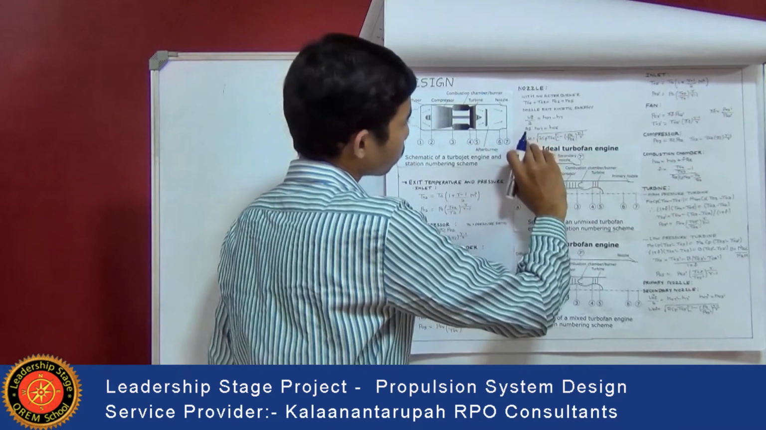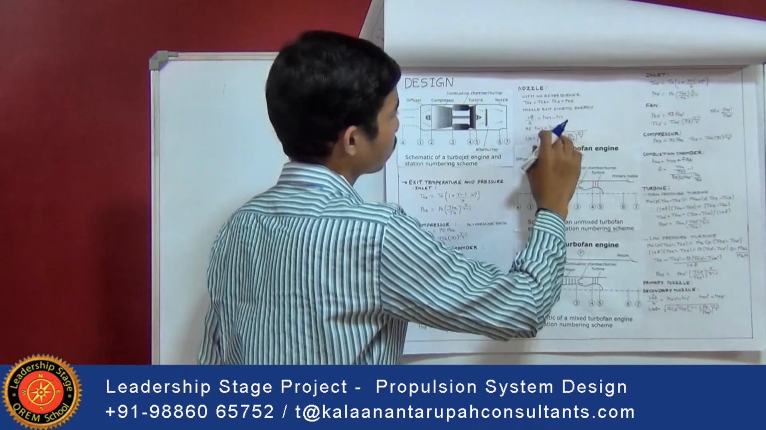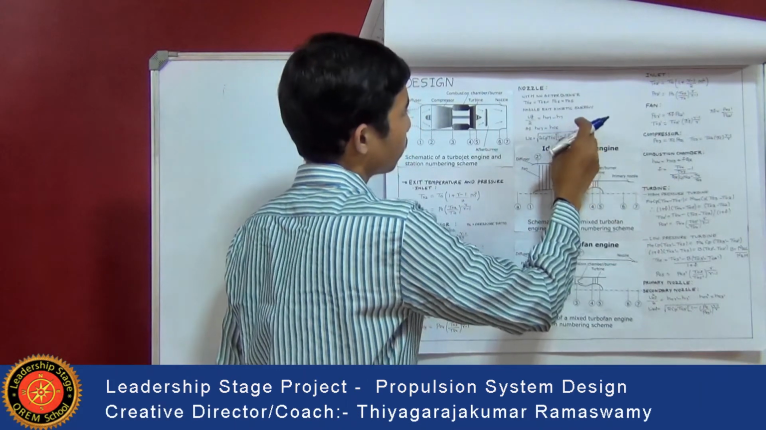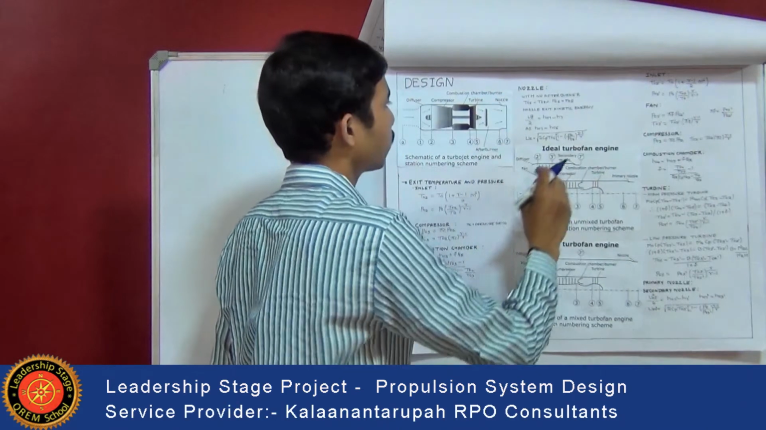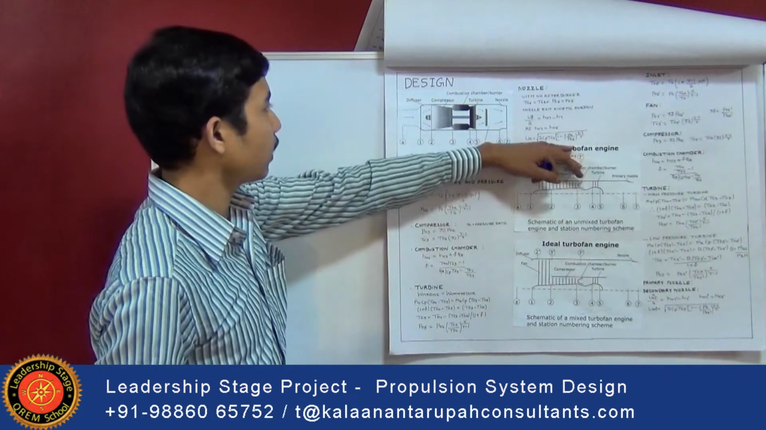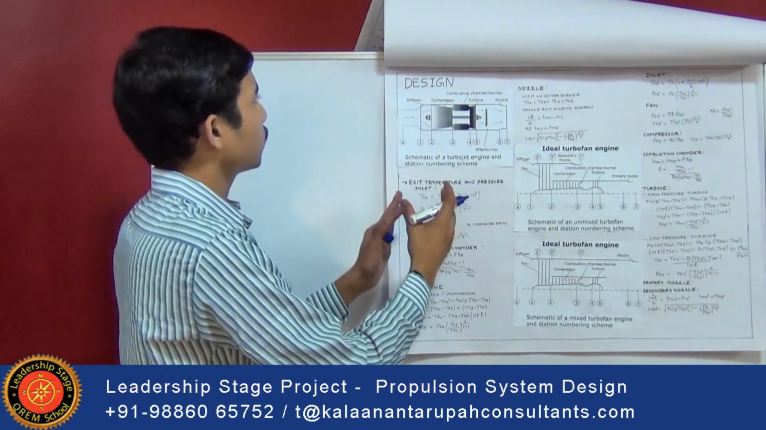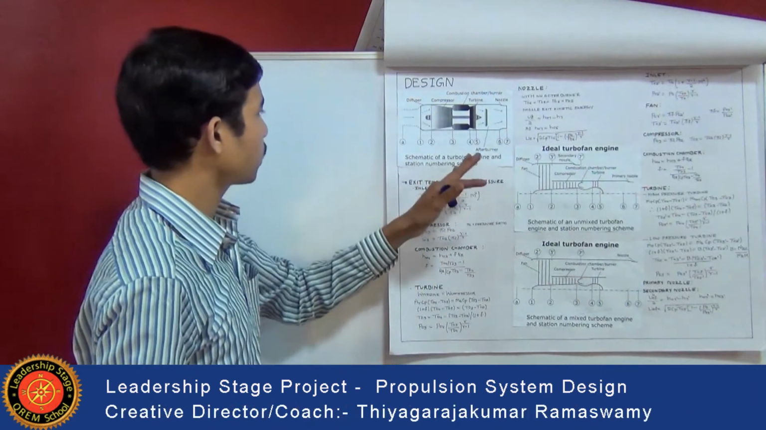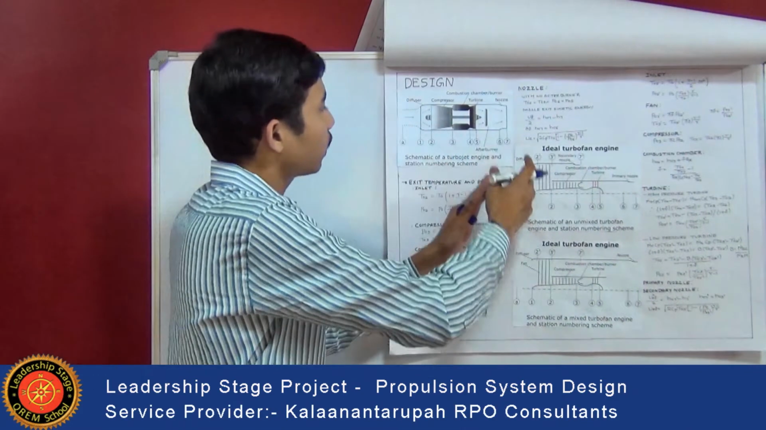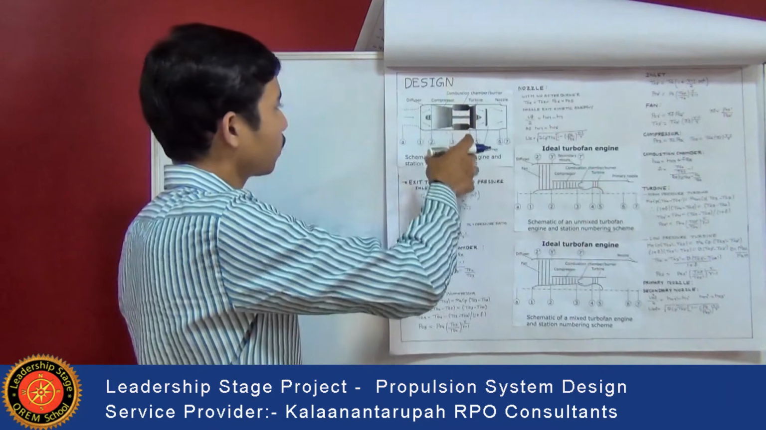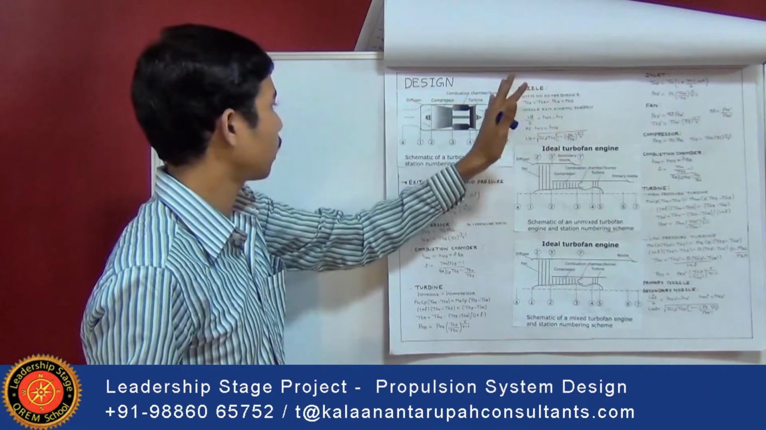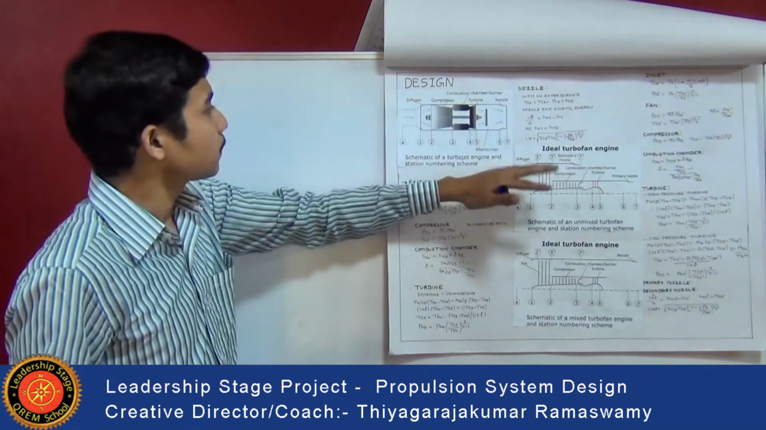So this exit velocity is the root of 2Cp into T06 into 1 minus (Pa divided by P06) to the power of gamma minus 1 divided by gamma, where Pa is the ambient pressure and P06 is the pressure at the inlet of the nozzle. So finally this is calculated. So this is the design procedure for a simple turbojet engine. This is the common procedure usually followed for the design, and this is how the procedure for the turbojet engine is carried out.